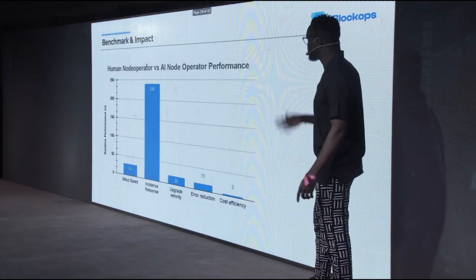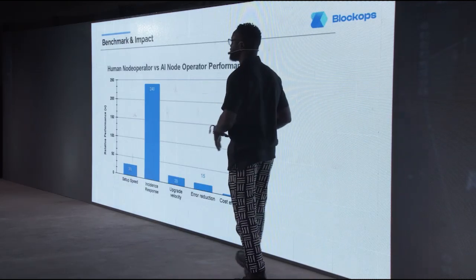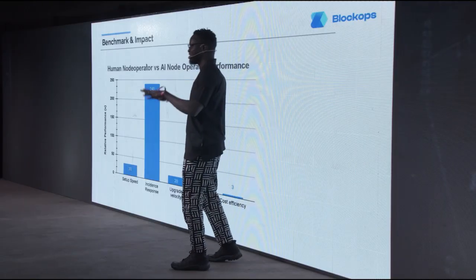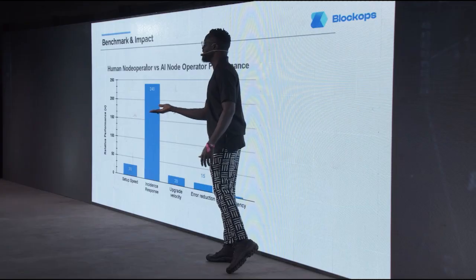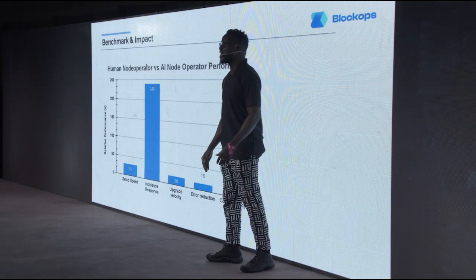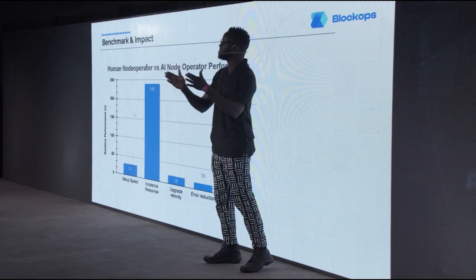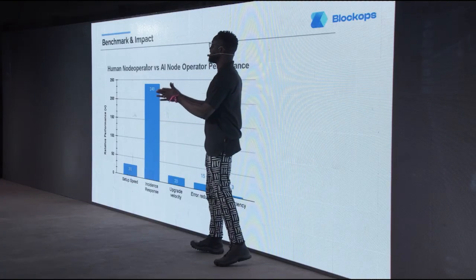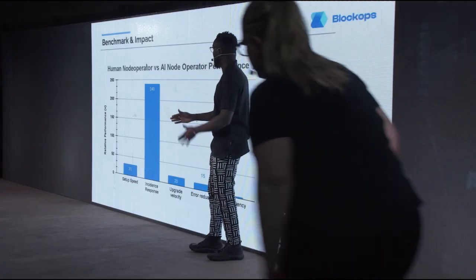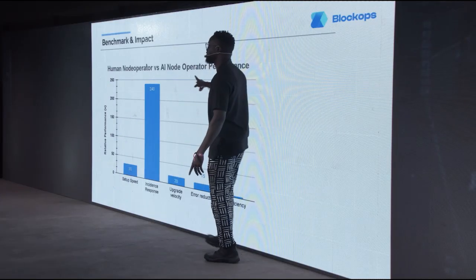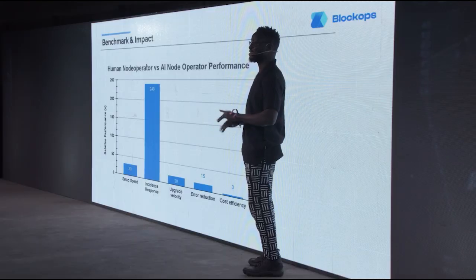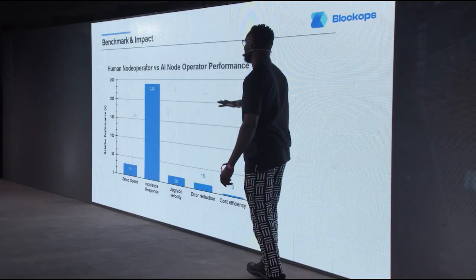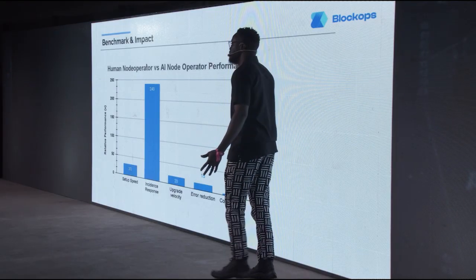So yeah, we did an interesting experiment, and don't call me crazy. We hired an intern node operator, and we gave the intern node operator specific tasks, and we gave the agent node operator the same specific tasks. And this is how the human versus the AI agent performed. To be fair, it's an intern, but think about how much better this can become.